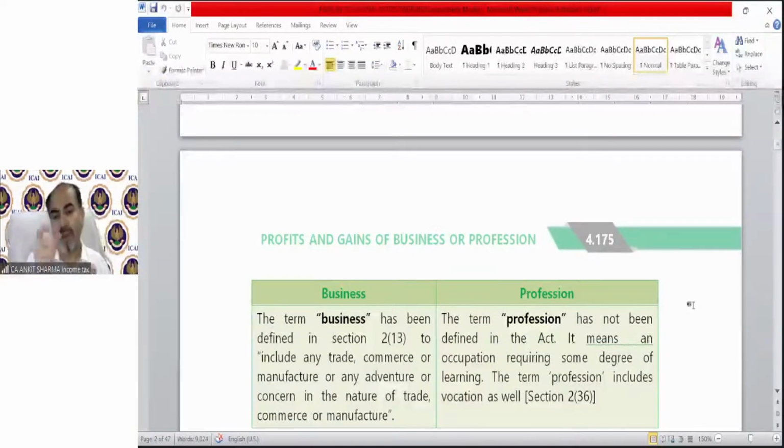Okay, now tell me the answer. If somebody, Mr. A, is a doctor and running a hospital and earning income from that hospital, for that income, will it be treated as his business or a profession? Now listen to this question very carefully. Mr. A is a doctor and running a hospital. Whatever income he is earning from the hospital, will he be treated as a professional or a businessman for that income? That is a very good question. Answer me this.